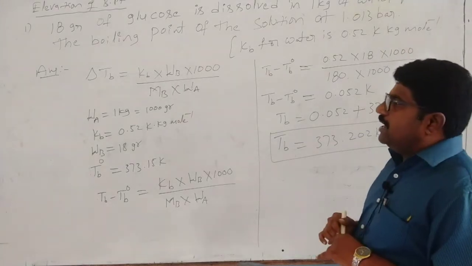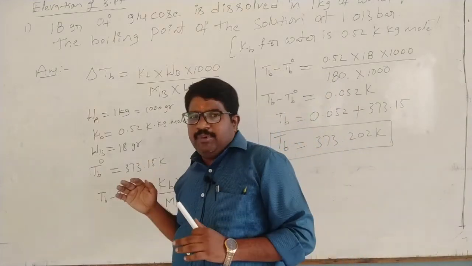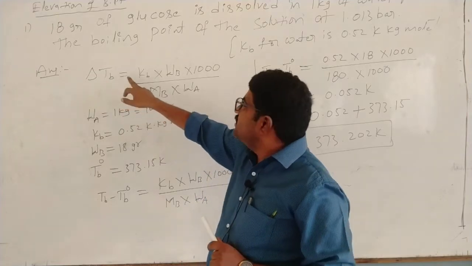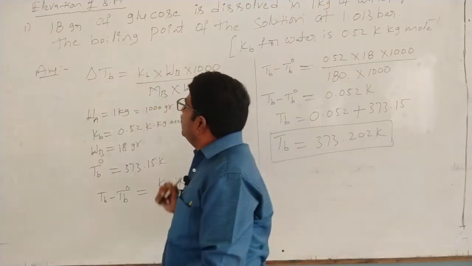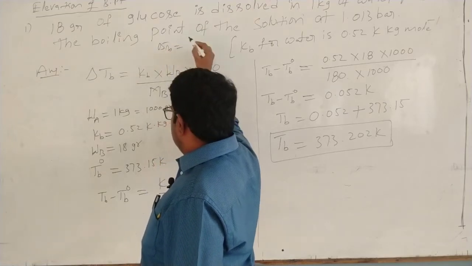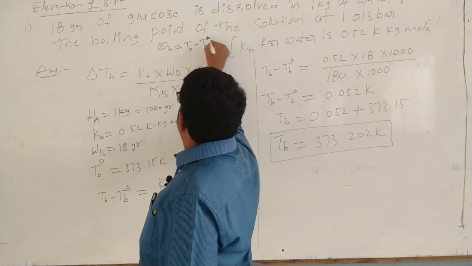So how to calculate? You already know the formula for delta Tb. Elevation of boiling point, delta Tb, is equal to Tb minus Tb naught.